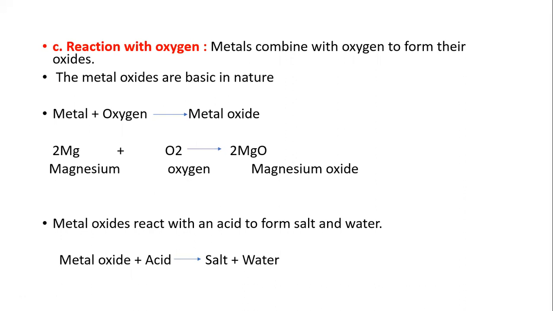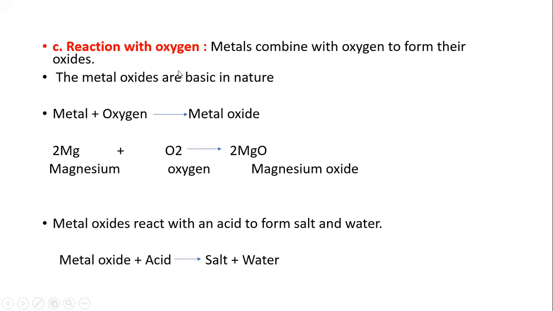Next, metal oxides react with acid to form salt and water. So we take a metal oxide and any acid, and it forms salt and water. This is the reaction with oxygen.